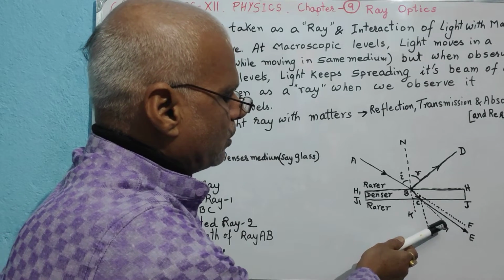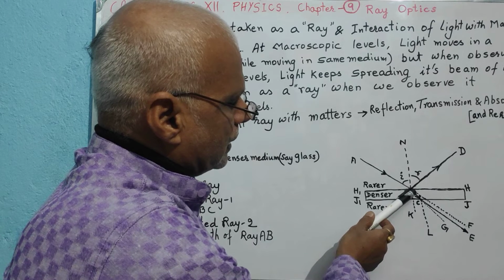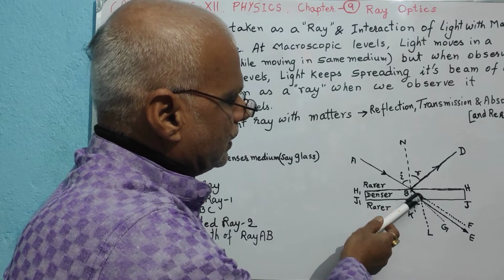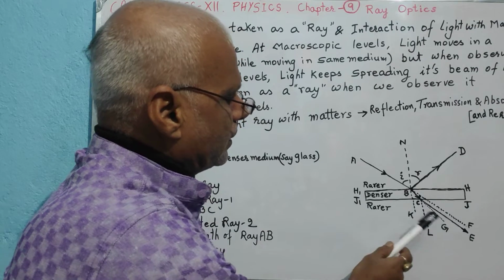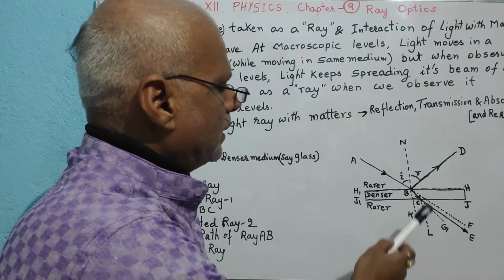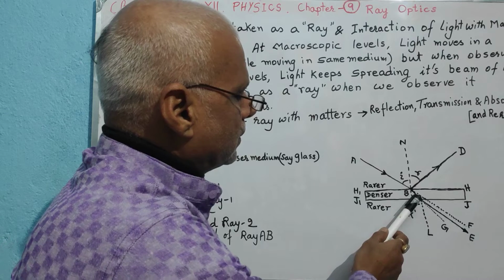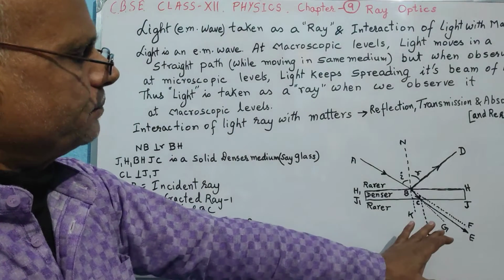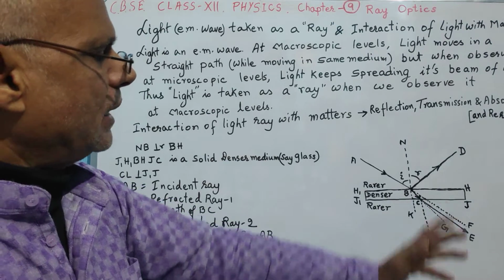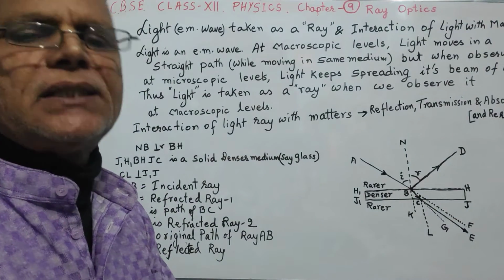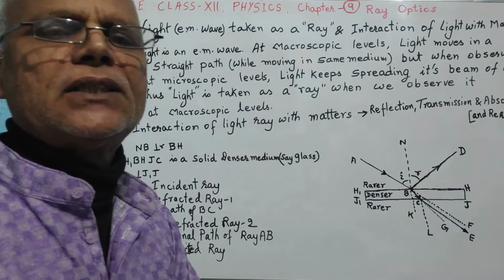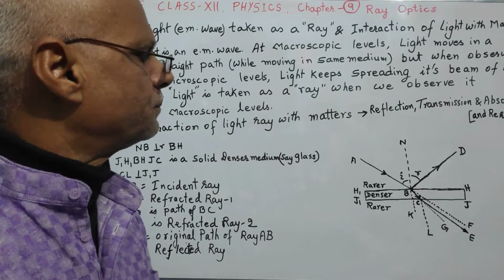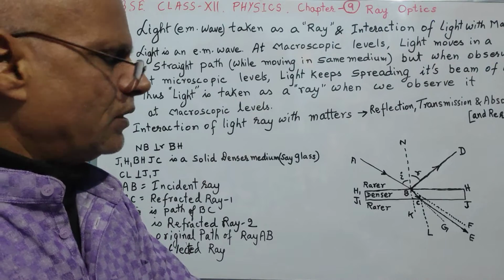Now the direction of path of light ray BC is BCG, but it is adopting the new path CE. So each time the light ray changes the medium, it changes its path. This phenomenon is known as refraction. We will learn in detail about it very shortly.